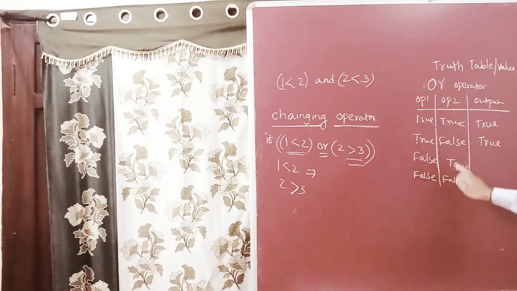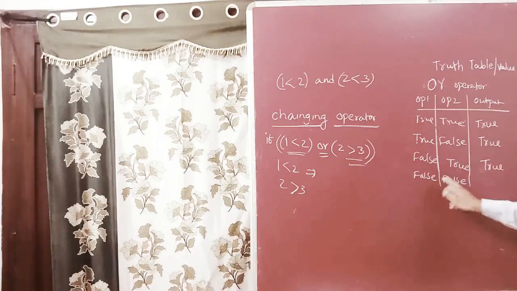First one is false, second one is true: our final output is true, because the second one is true. Here, both operands are false, that's why it returns false.